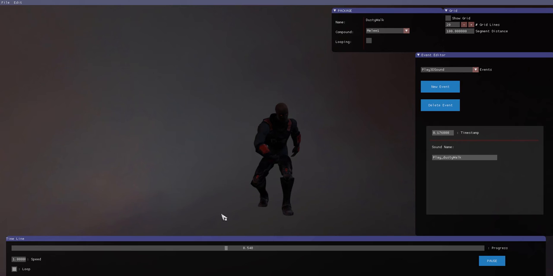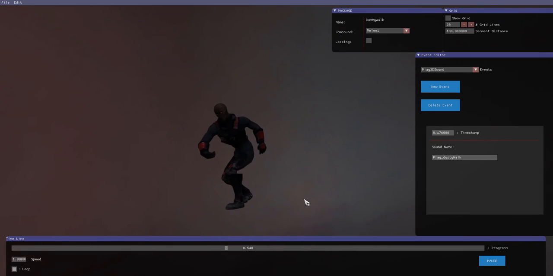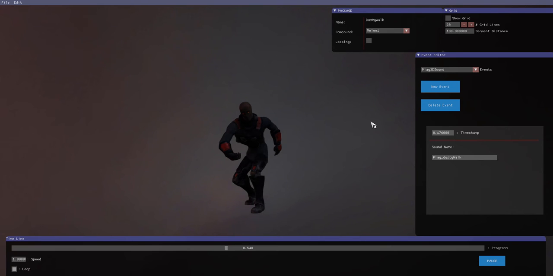This is Dusty, by the way, an enemy from our Ace of Space game, without his mask and without his weapons. I can talk more about that later too.